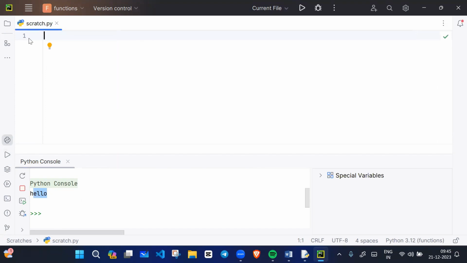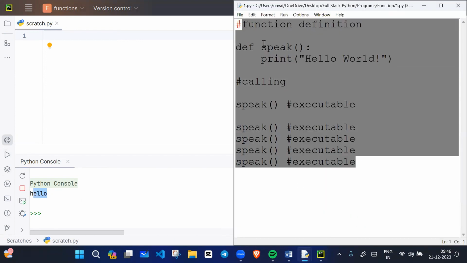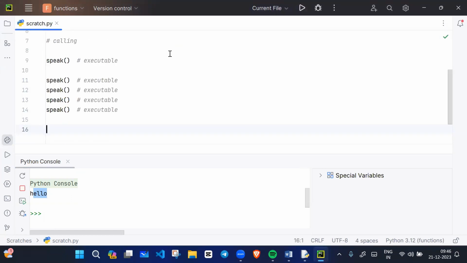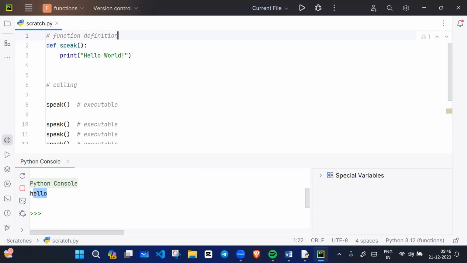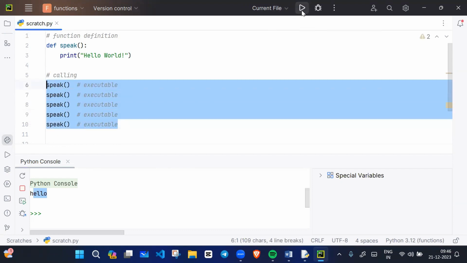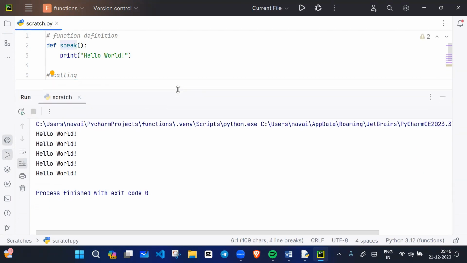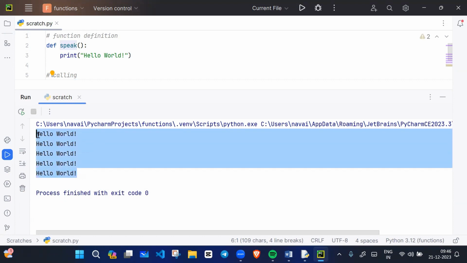For example, if I write a program here, the same program, this program I already wrote on Python IDLE. Now we will write the same code here on PyCharm. This is a function definition, and this is function calling. Calling means executable statements. How many executable statements are there? 5. So when I run this code, how many times will hello world print? 5 times. So we will write our code on PyCharm.